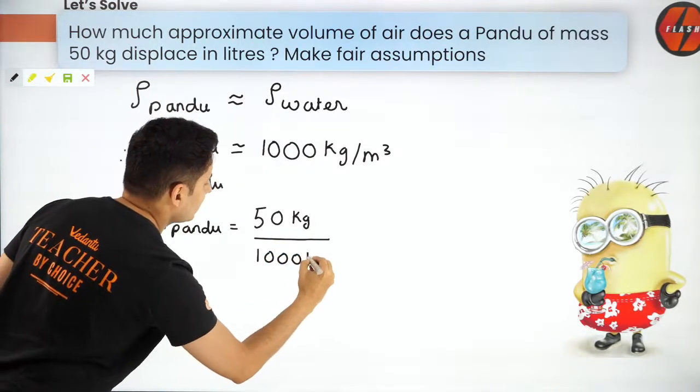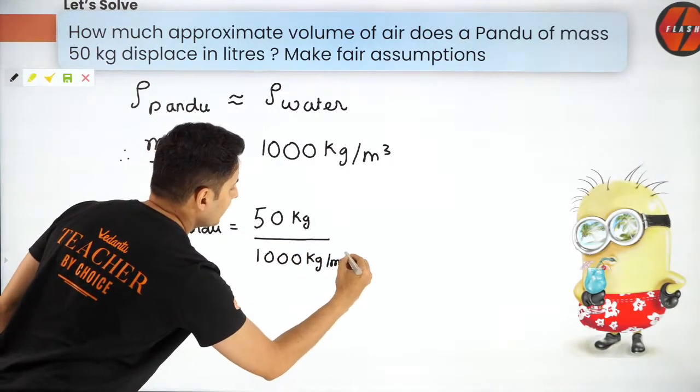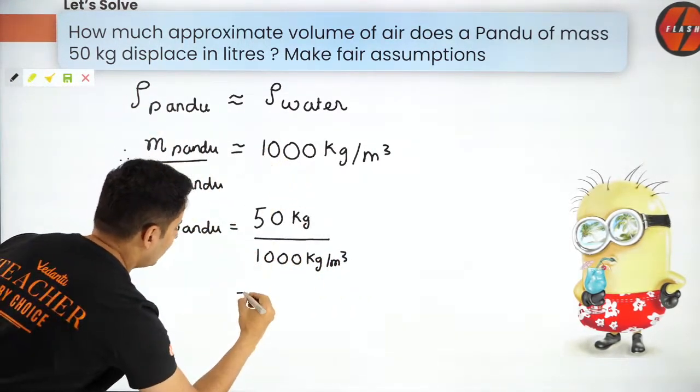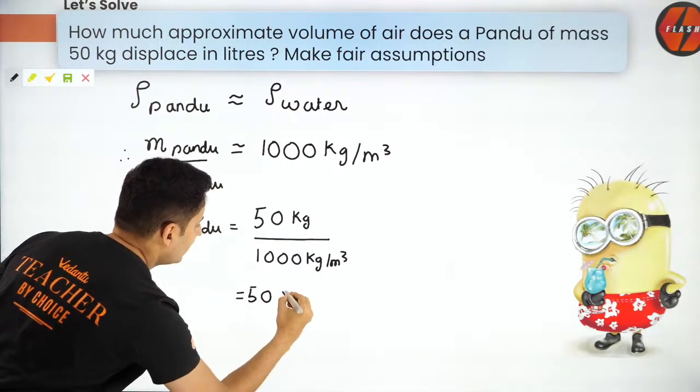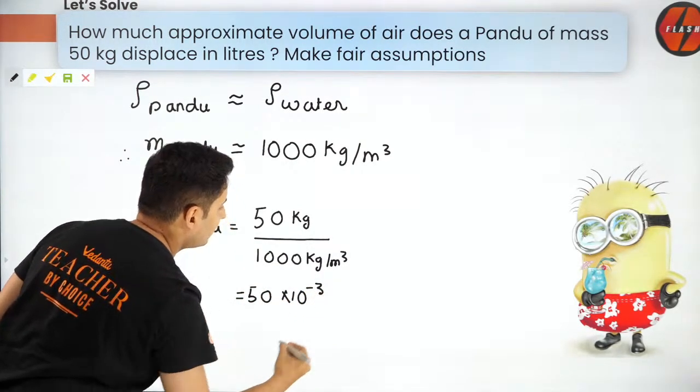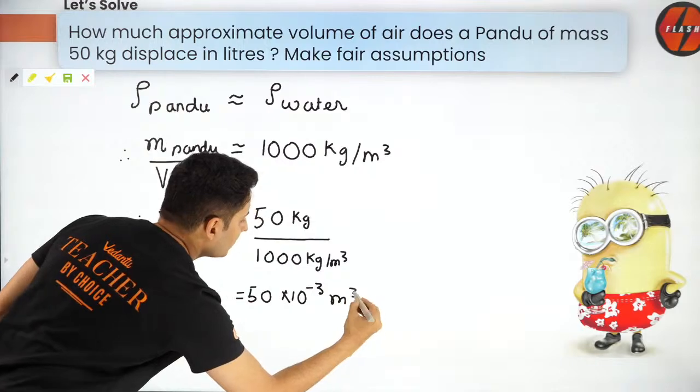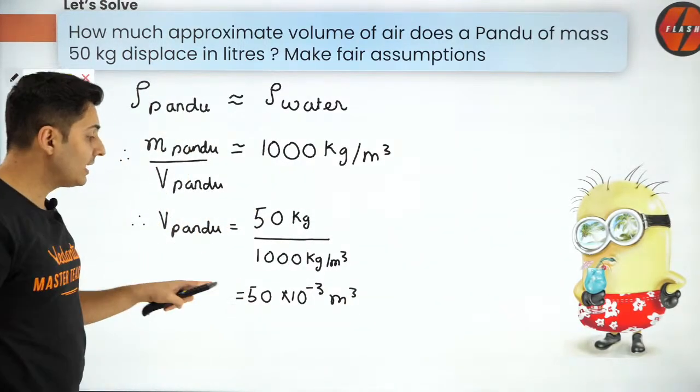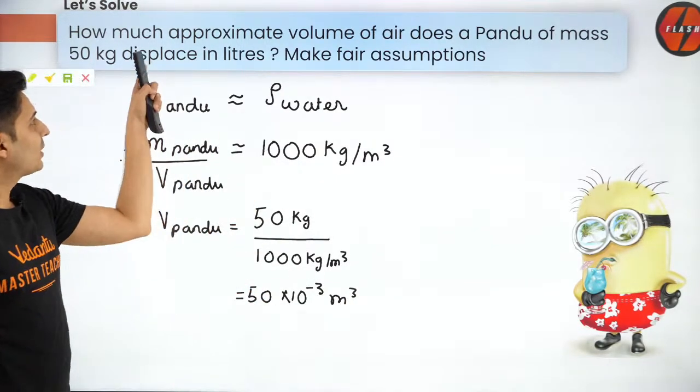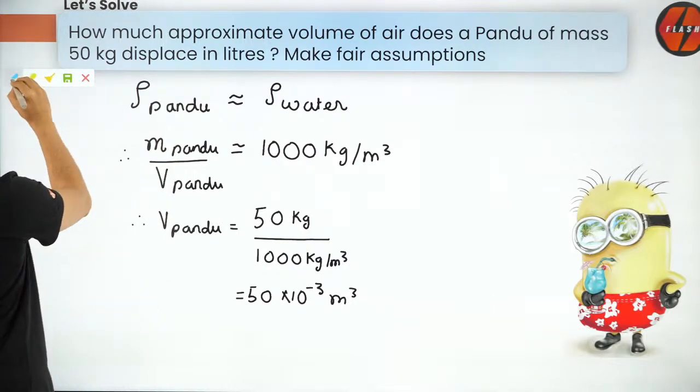This will be 1000 kg per meter cube. Now take it upstairs. It will become 50 into 10 to the power minus 3 meter cube. That is what my volume will be, but that's in meter cube. Beware, the question is to find it in liters.